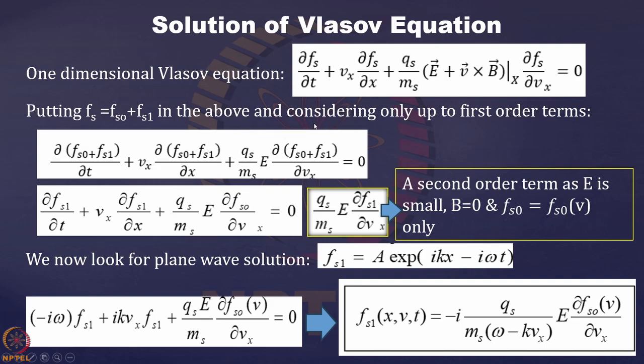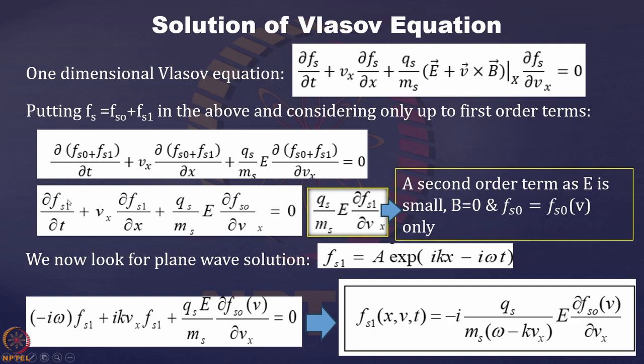We substitute this Fs into the Vlasov equation. Because Fs0 is the time average value, those terms drop out, and we write the equation in terms of only the oscillating quantity Fs1.